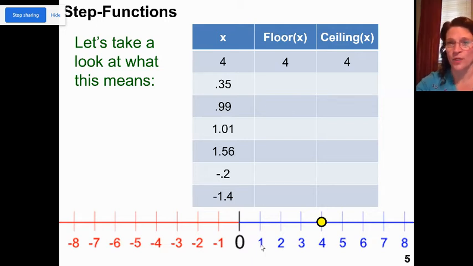Now everything in between whole numbers, that's where you have to do a little bit of work. So if I'm talking about 0.35, the floor means I'm going to round down. I'm going to go to the left. So that's 0. If I want to round up for the ceiling, then I'm rounding up to 1.